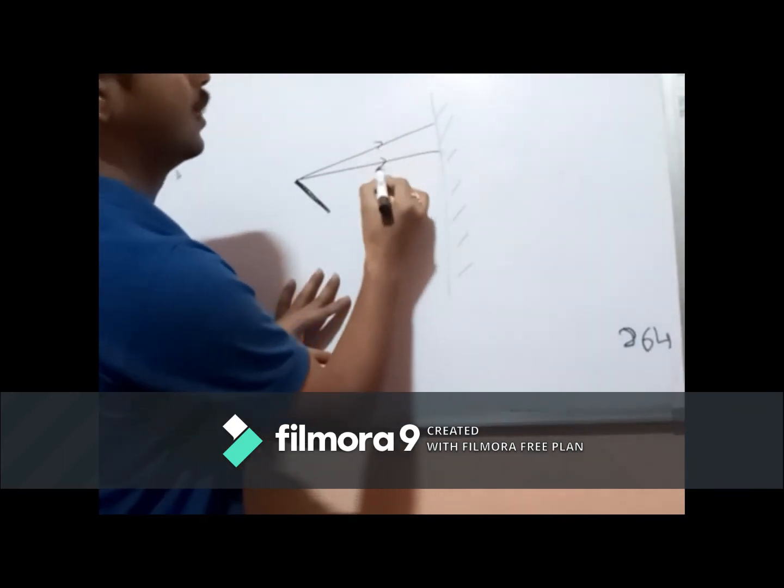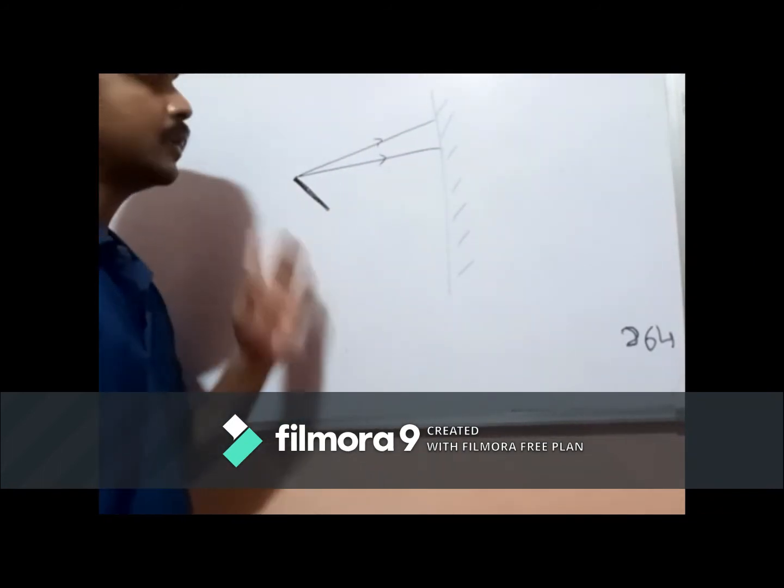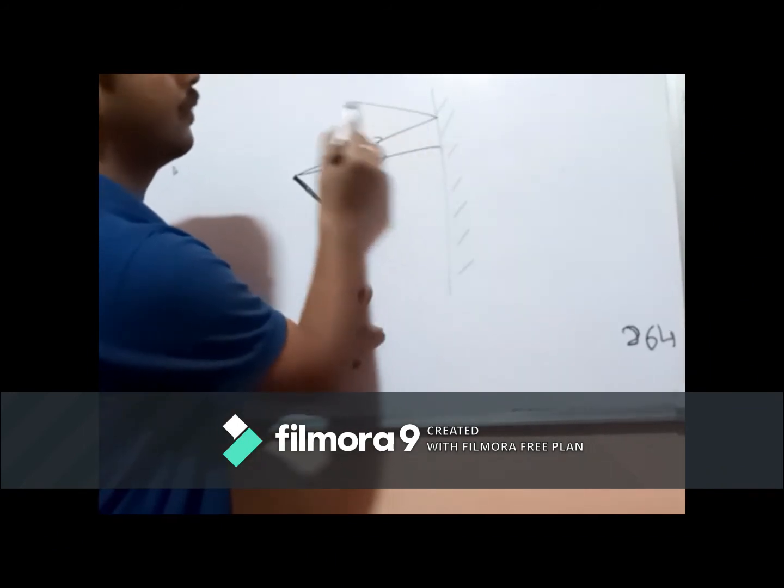Let these be the rays of light coming from one end of the stick. Okay, they will be doing some reflection.